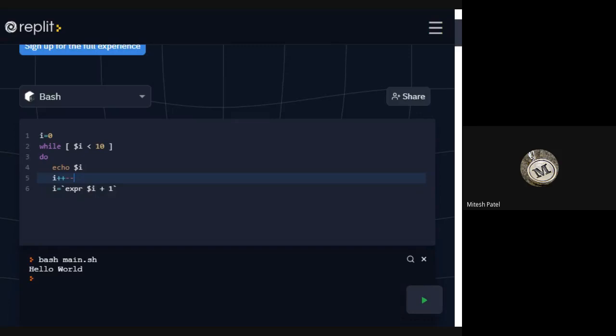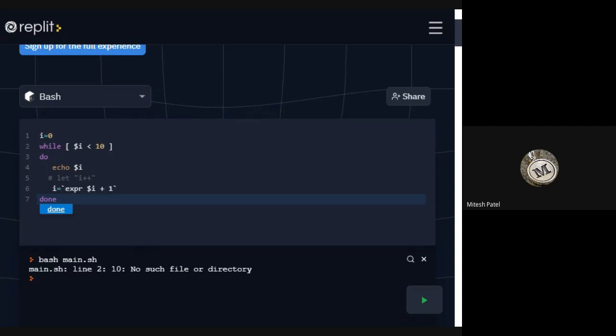Or if you want to write i++, then you need to use the let command: in double quotation you write let i++. Right now, for running purposes, I am commenting it out using the hash sign. Then this is the increment, and then done. Let's run it.